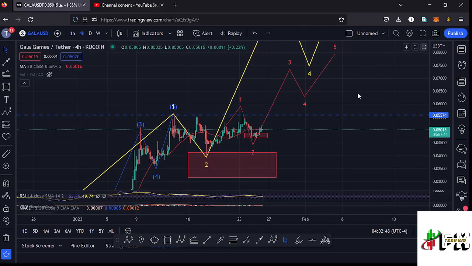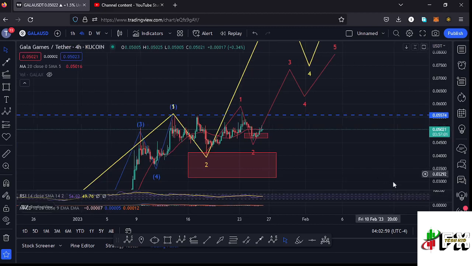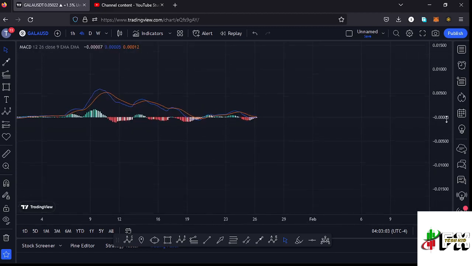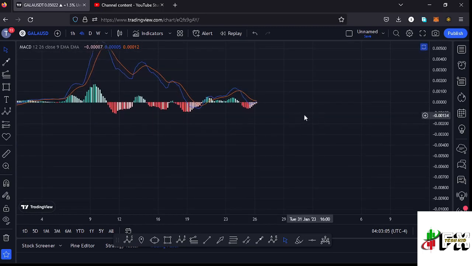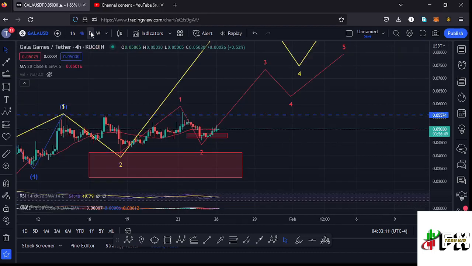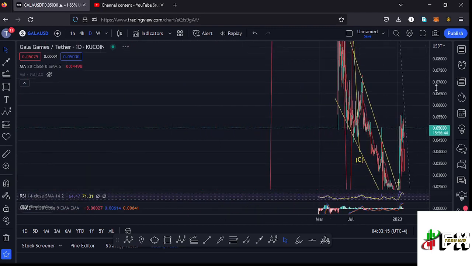And if I also take a look at the indicators before I jump to the daily chart to give you the long-term scenarios that I'm expecting to play out, here on the RSI we are trading at around the 54 mark, meaning we have massive room to support any movements to the upper side in the formation of that wave 3. Also taking a look at the MACD, we have been able to print a bearish cross, but we are seeing a decrease in the selling momentum, and soon I'm expecting a bullish cross to be printed here on the MACD. And jumping to the daily chart to give you the long-term scenarios that I'm expecting to play out.